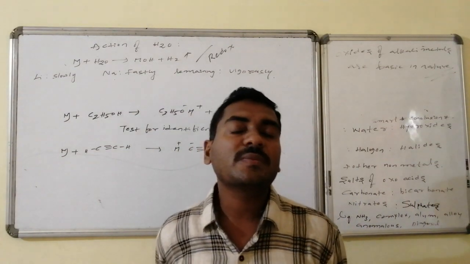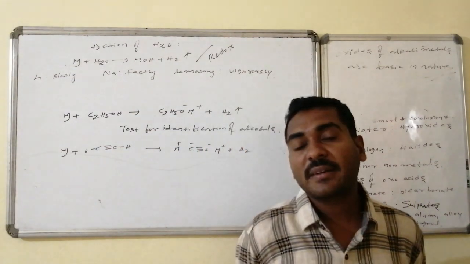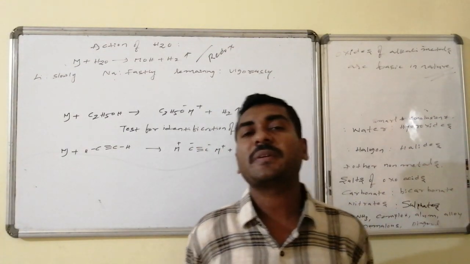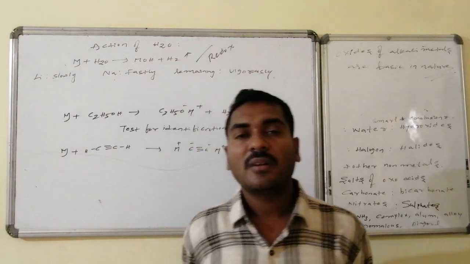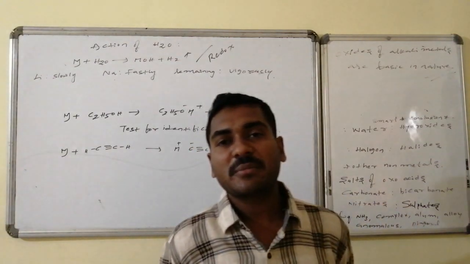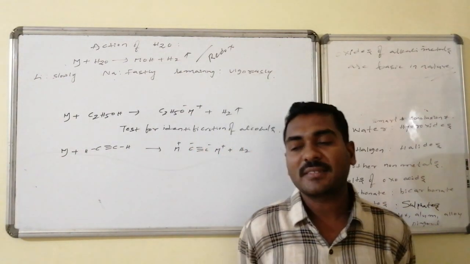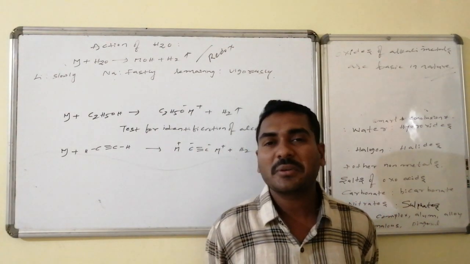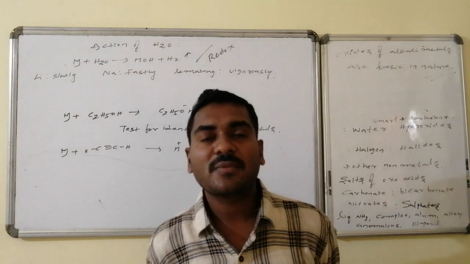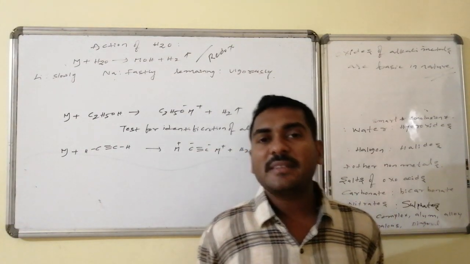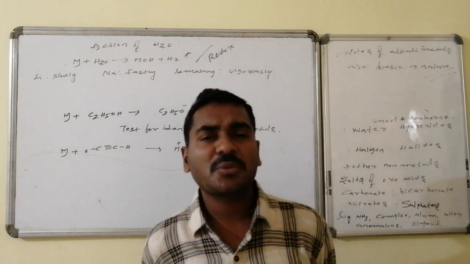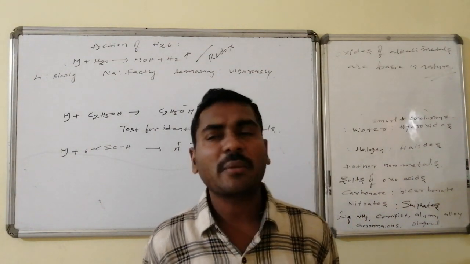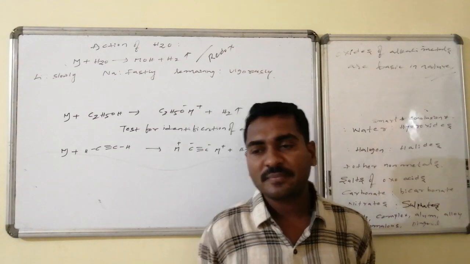They are so vigorous that the liberated hydrogen can even catch fire. That is why we never dare to perform the reactions of alkali metals like potassium, rubidium, and cesium with water under laboratory conditions. Though it appears very anomalous, because if you look at the oxidation and reduction potentials, lithium has the higher oxidation potential, it should react at a high rate and produce a high amount of energy, but here the reverse is present.